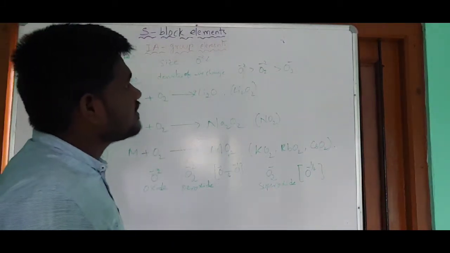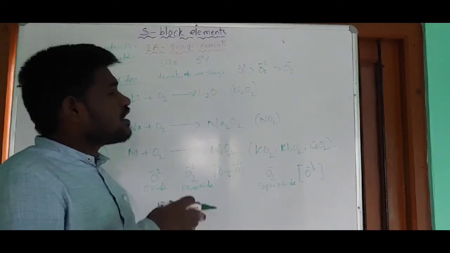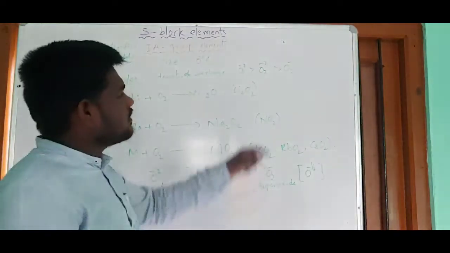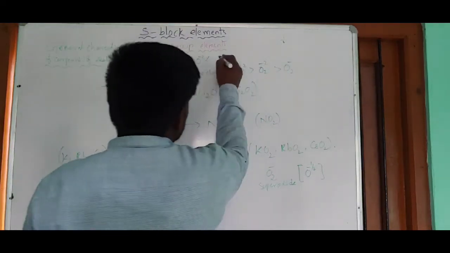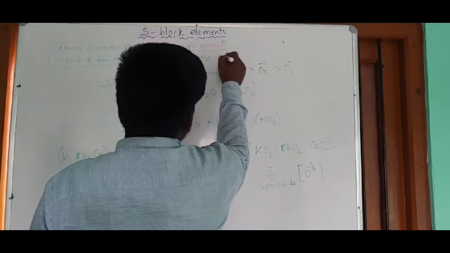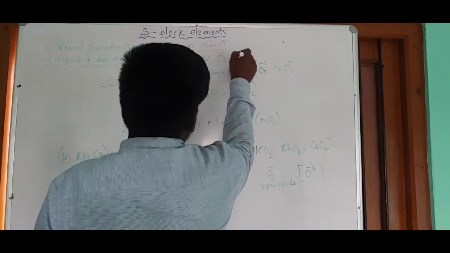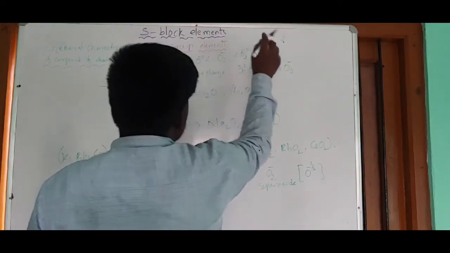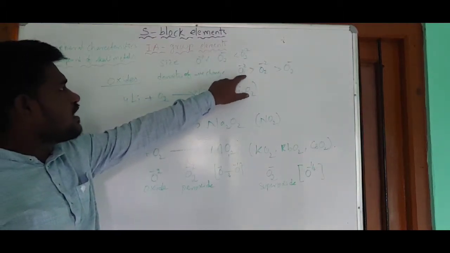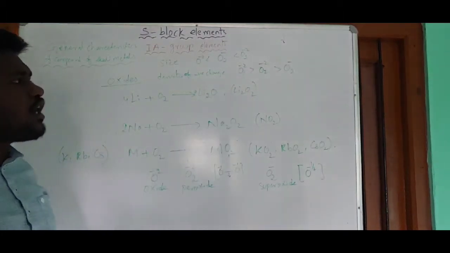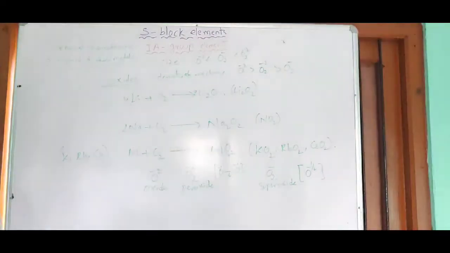The one that has more charge contains more size. So between these two, this one contains more size. This is the size order of the oxides, and this is the density of negative charge order of the oxides. Right?